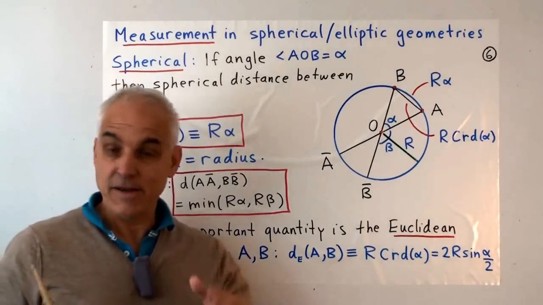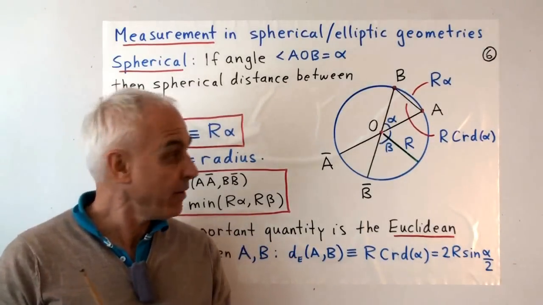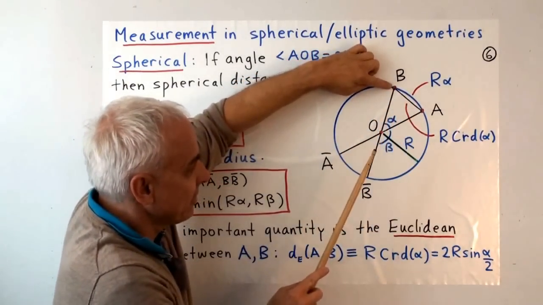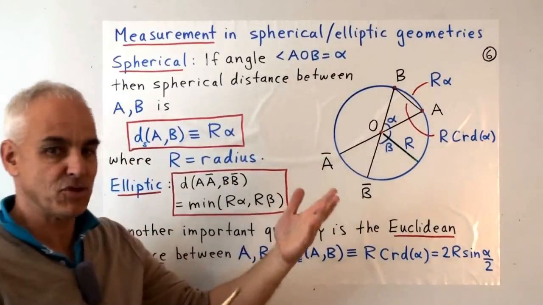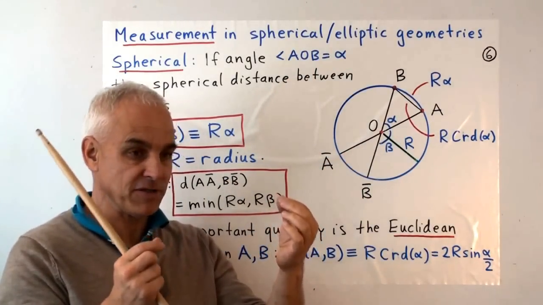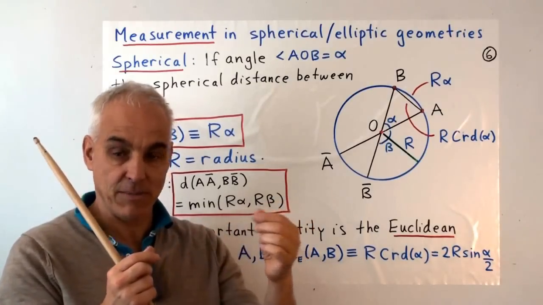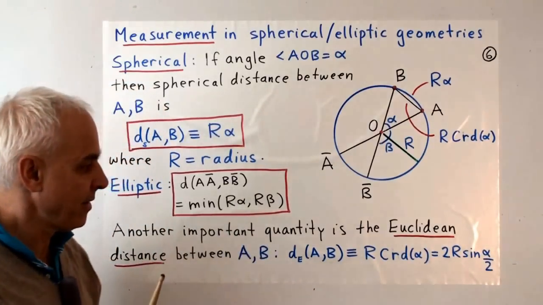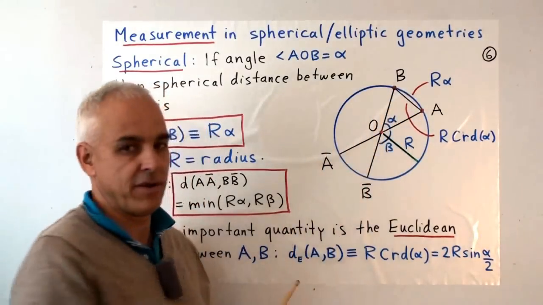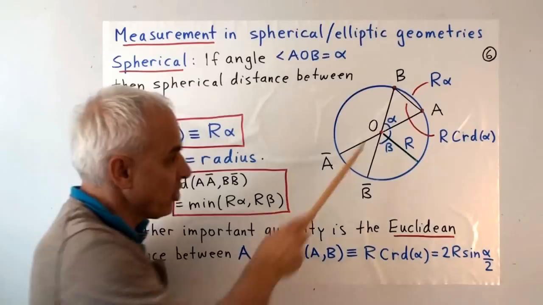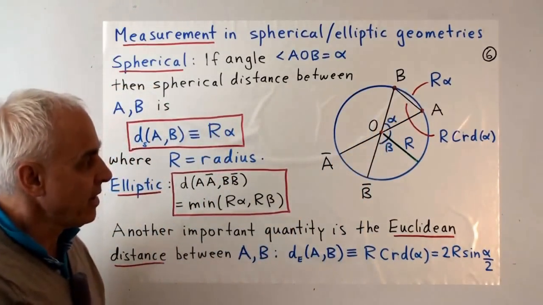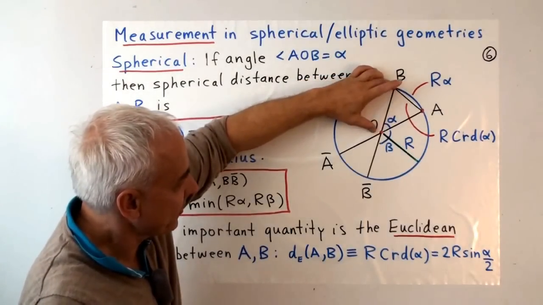However, there's another natural quantity floating around here, which is the Euclidean distance between A and B. After all, we're working in some two-dimensional or perhaps three-dimensional situation. We have 2 points. They might be on a sphere, but we can still talk about the distance between them, the regular, ordinary distance. That's going to be different from the circular length or the circular arc. It's going to be less, because that straight line distance is going to be less than this one. It's also going to be proportional to the radius.